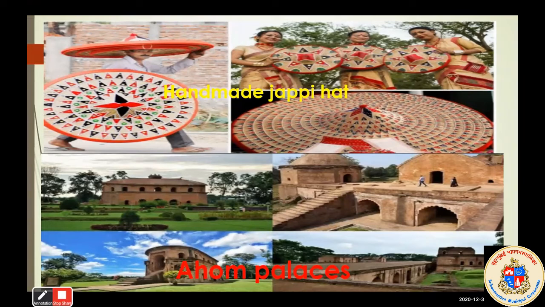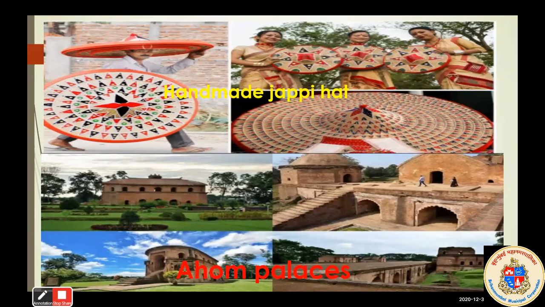After that, Assam is also famous for Ohom palaces. As we already discussed, there were Ohom kingdoms in Assam. So there are a lot of Ohom palaces you can see in Assam. Okay, so students, in this way we learn about the seven sisters here. The remaining seven sisters we will learn in the next session.